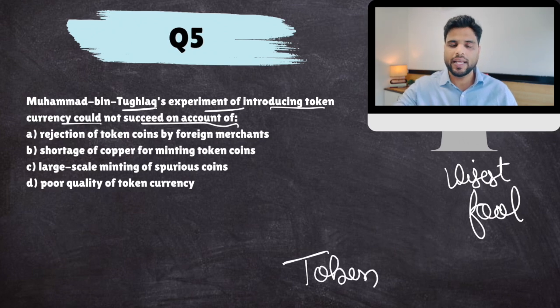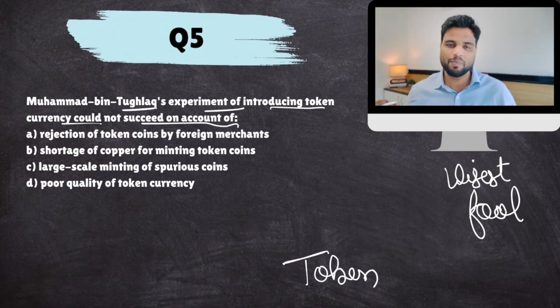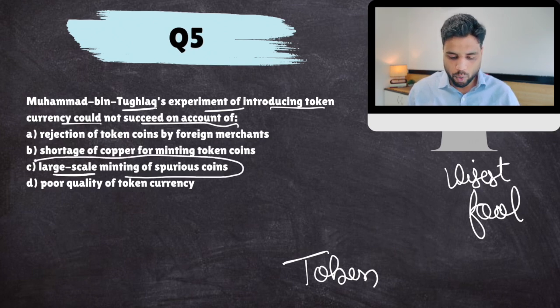So he would keep gold and silver in his treasury and issue new copper coins, which were backed by the gold and silver in his treasury. But this token currency experiment failed. Why? Because people started counterfeiting it. Large scale minting of spurious coins. Spurious copper coins means counterfeit currency. That was being done on a large scale.